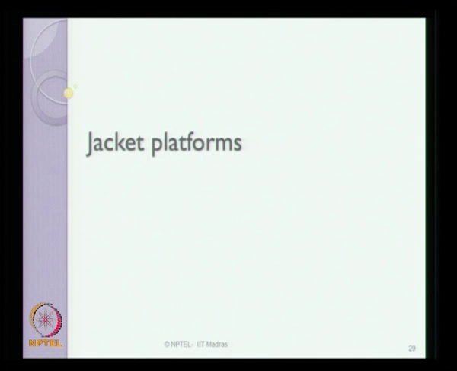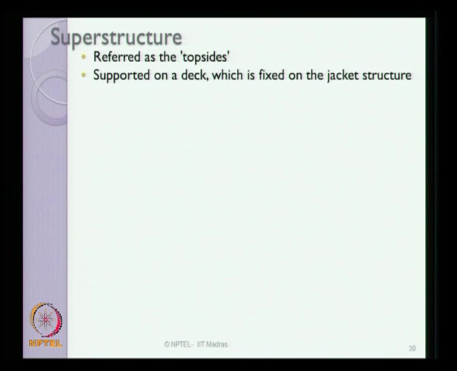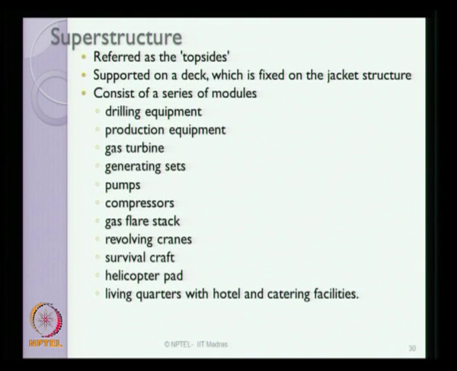The third kind of marine structure which we address in this lecture is the jacket platform. Jacket platforms essentially consist of a superstructure which is referred to as the topsides in the literature. The topside supports a deck which is fixed on the jacket structure. It consists of a series of modules which are present on the topside.